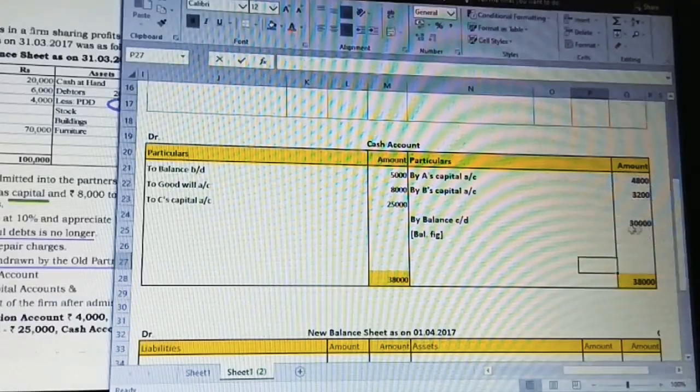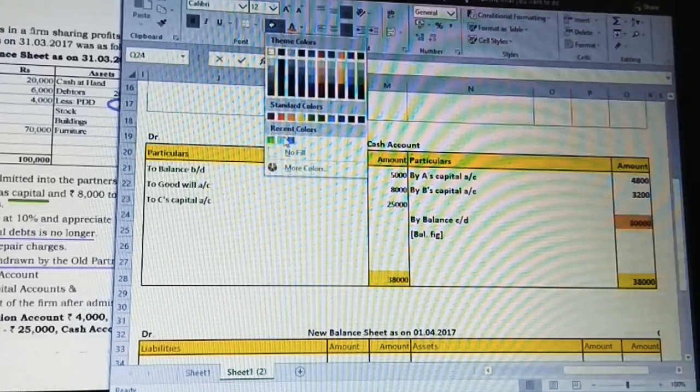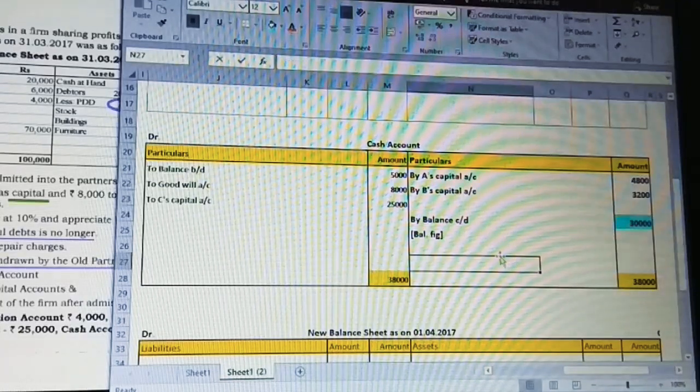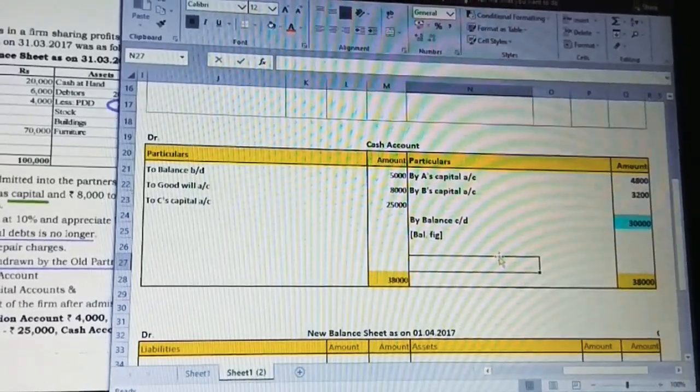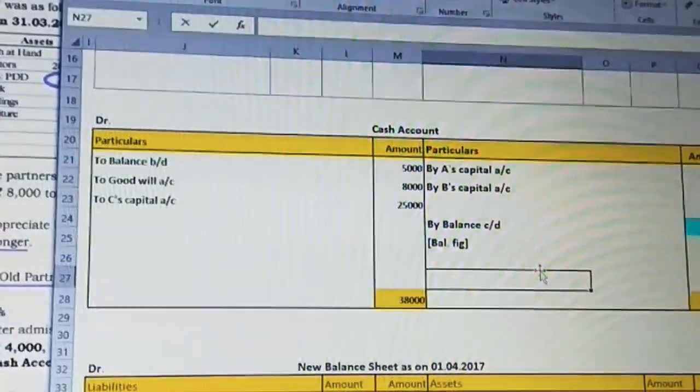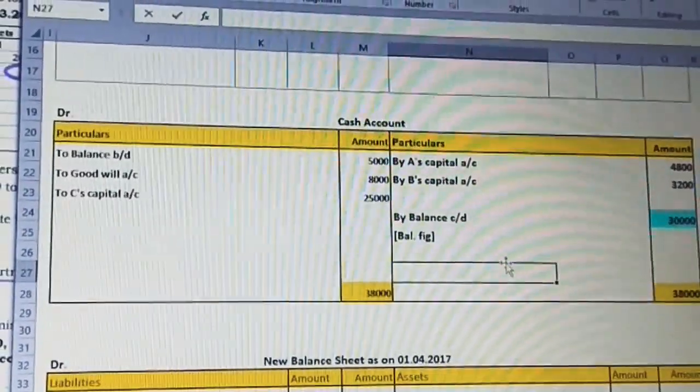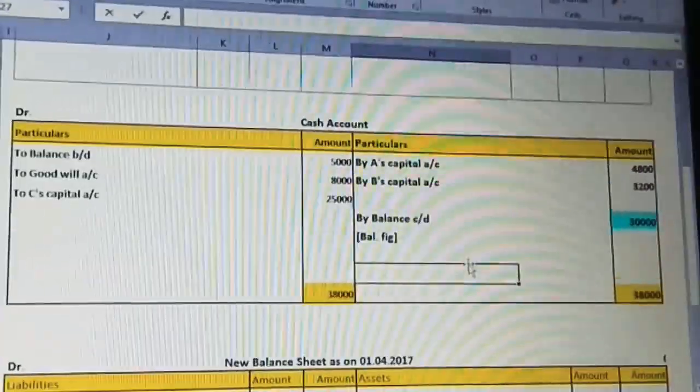So 30,000 is the cash balance, the balancing figure which we get. I'm going to highlight it here. 30,000 is the cash closing balance which we found. Let me zoom in. This is how we prepare the cash account.